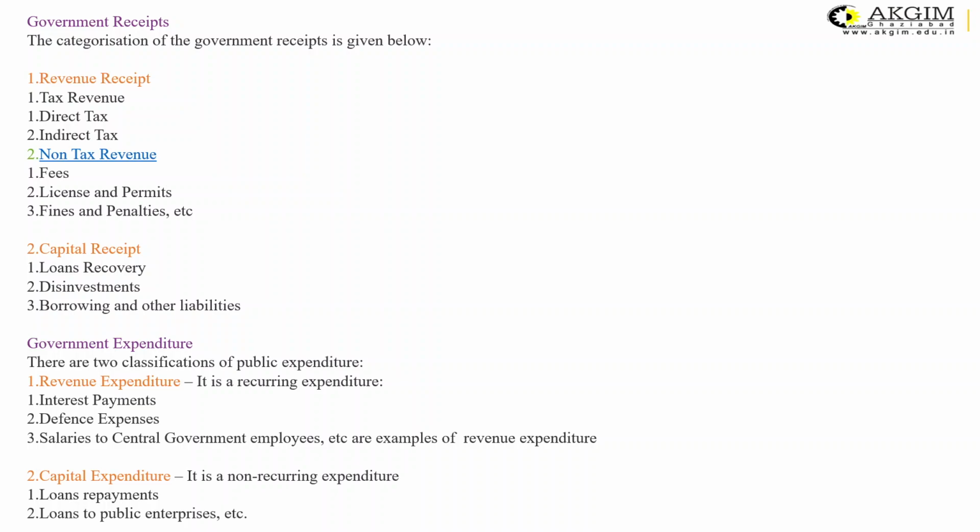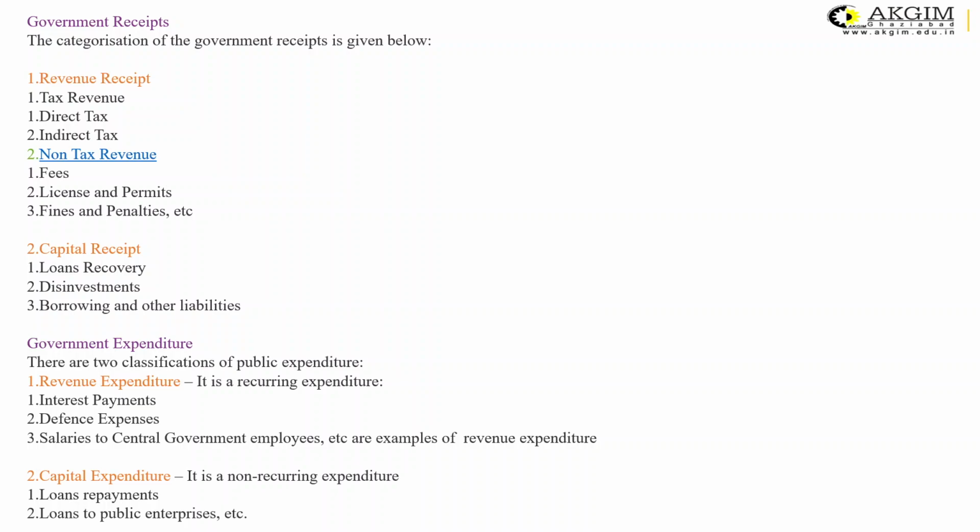They are required to pay the defense expenses, like expenses on arms and ammunition, which are a must for the safety and welfare of the economy and the country. Then salaries to the central government employees, these are all revenue expenditure. Capital expenditure is basically of a non-recurring nature, and it includes loan repayments and loans to the public enterprises.